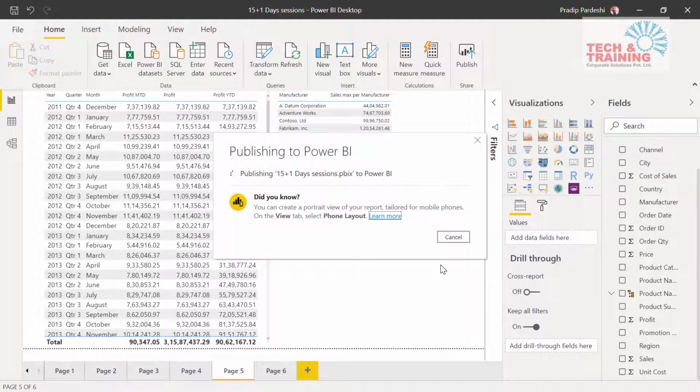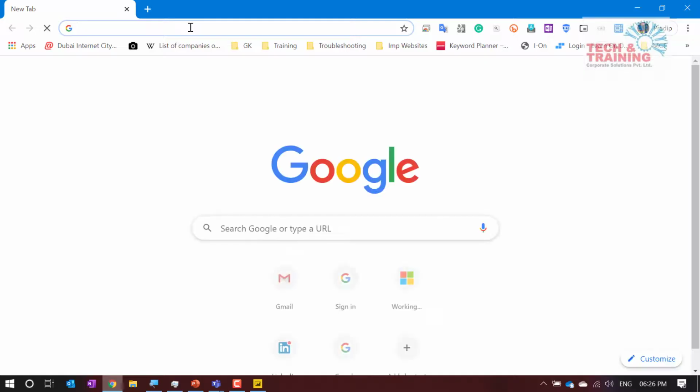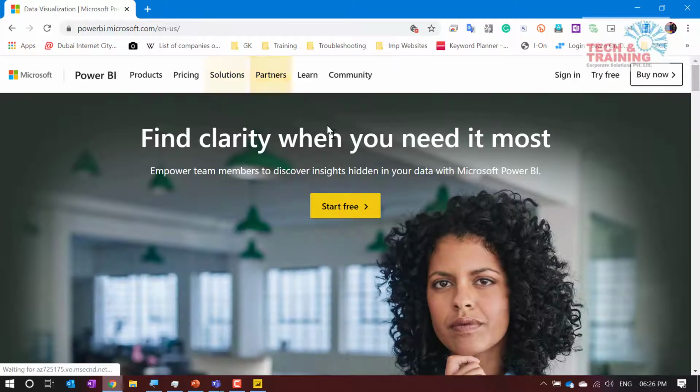So friends, when I click on select, it is publishing the data. Now there is something which says open this report online or get quick insights. I'm not clicking on either of these two links right now, but let me move on to my browser. I go to powerbi.com, and then I go to sign in.